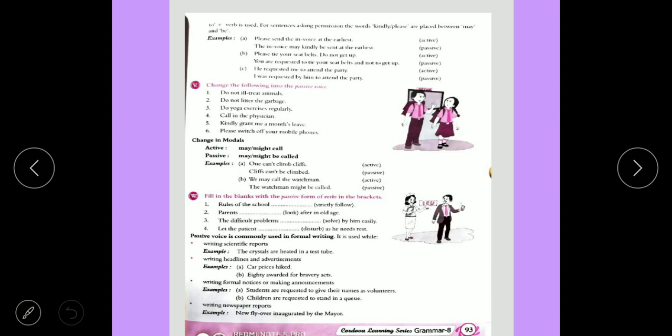Passive voice is commonly used in formal writing. It is used while writing scientific reports, writing headlines and advertisements, writing formal notices or making announcements, and writing newspaper reports.